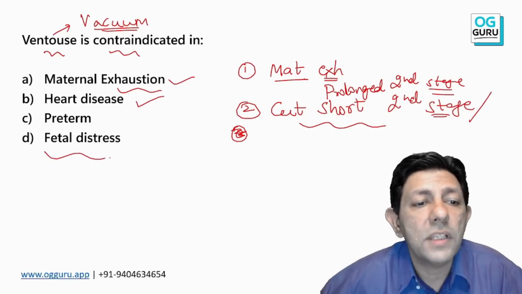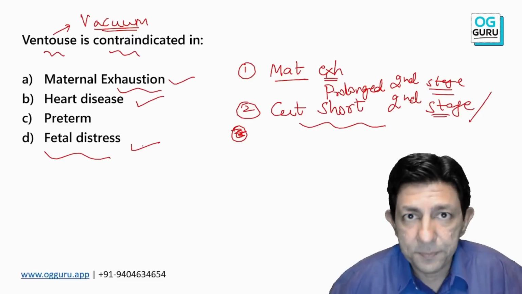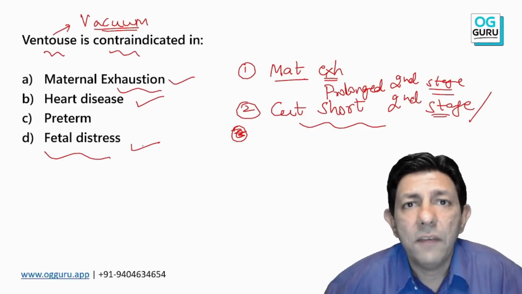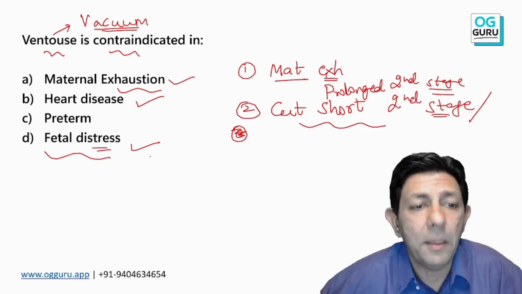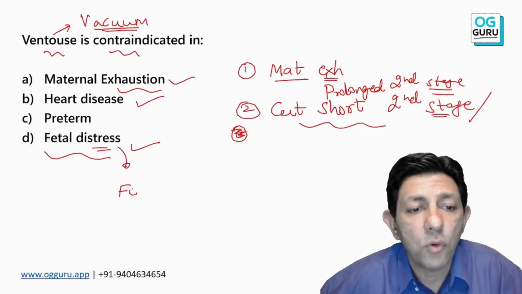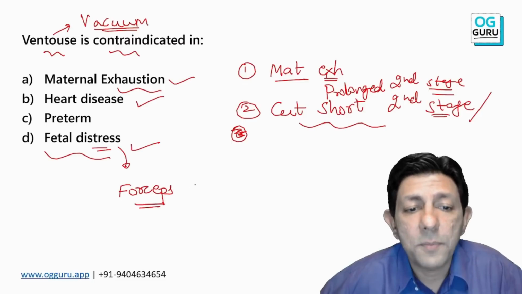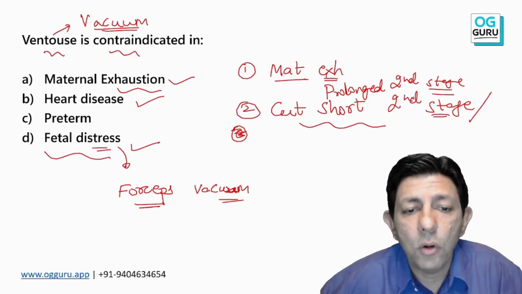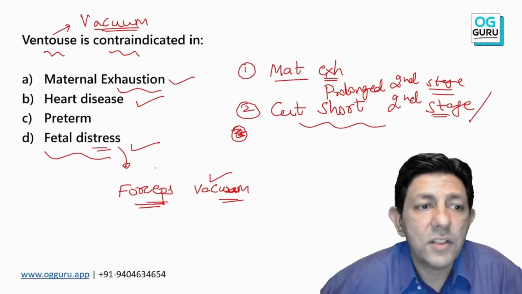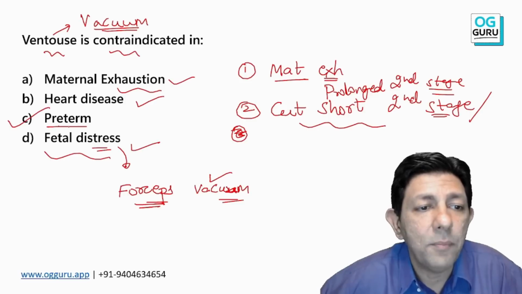And of course, if there is fetal distress at full dilatation and the station is suitable, when I want to quickly deliver the baby, yes, in fetal distress forceps is preferred, because forceps is faster. Forceps is preferred over vacuum between the two, but vacuum can also be applied in fetal distress. The answer, very, very important.